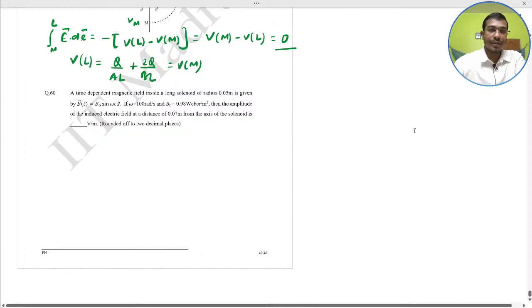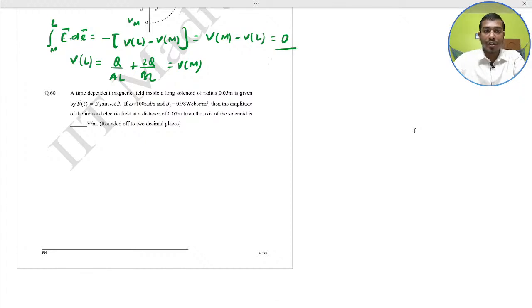Next question. A time dependent magnetic field inside a long solenoid of radius 0.05 meter is given by B(t) equal to B naught sin omega t z. If omega equal to 100 rad per second, B naught equal to 0.98 Weber per meter square, then the amplitude of the induced electric field at the distance of 0.07 meter from the axis of the solenoid is what, volt per meter? Round up to two decimal places.